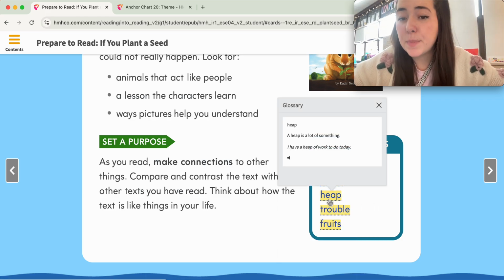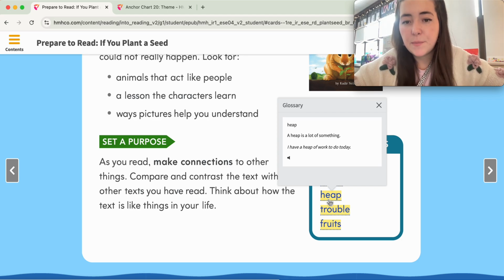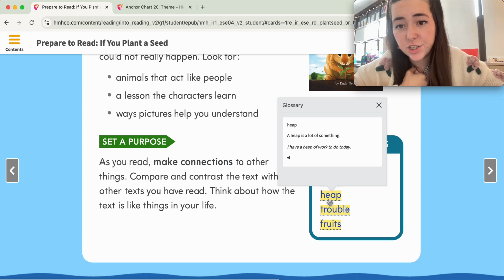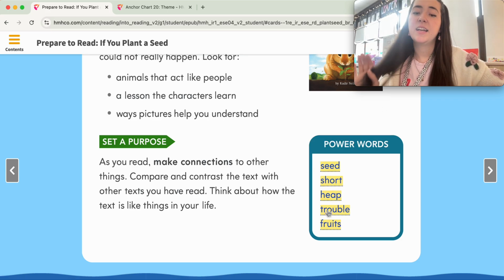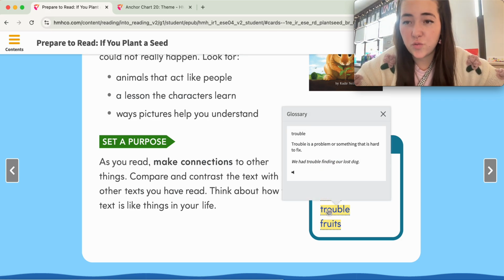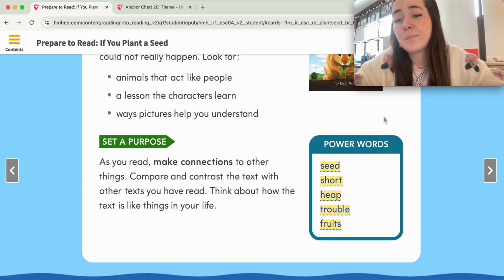Next word is heap. Say heap. A heap is a lot of something. For example, I have a heap of work to do today. The next word is trouble. Say trouble. Trouble is a problem or something that is hard to fix. For example, we had trouble finding our lost dog.